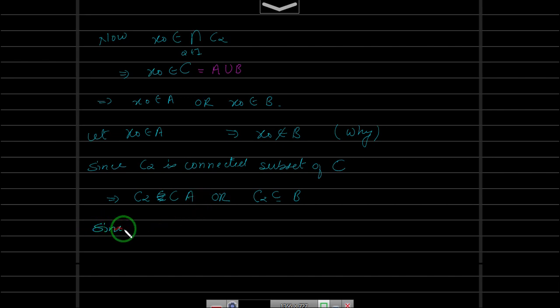Now since we have already assumed that x naught belongs to A, and this x naught is also in C alpha, and we know that A intersection B is empty because it's a separation, this implies C alpha should be contained inside A. It cannot be in B. So C alpha is contained inside A for all alpha belonging to I. Now of course, if you take the union over all alpha in I, the union of C alpha will be contained inside A, because all those subsets are subsets of A. And what is this union?